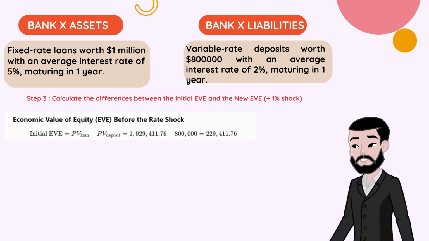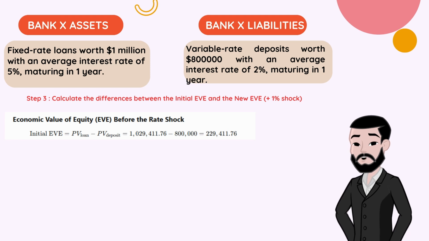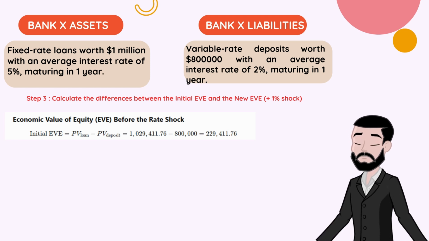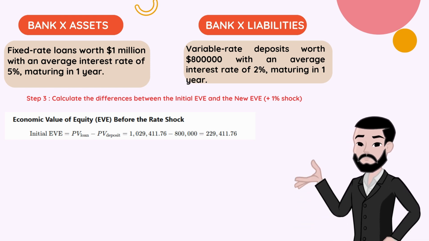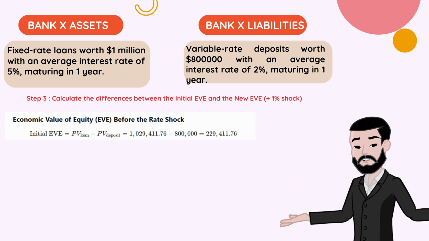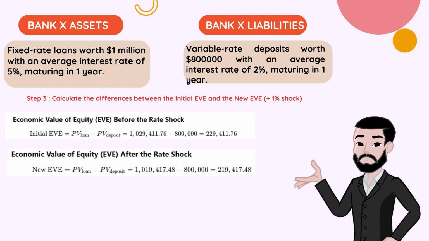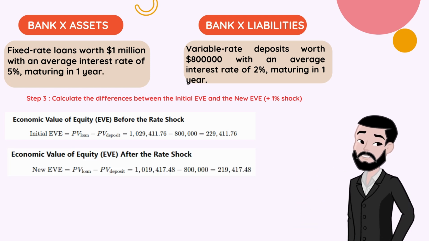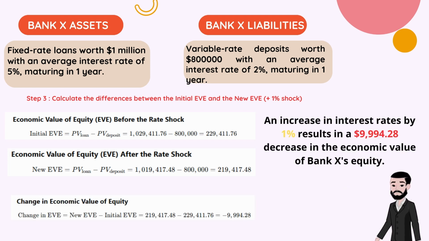Now let's calculate the differences between the initial economic value of equity and the new economic value of equity. Before the interest rate shock, the economic value of equity was equal to $229,411. After the interest rate shock of 1%, the economic value of equity decreased to $219,417. We can conclude that the 1% increase in interest rate led to a decrease in the economic value of equity by $9,994.